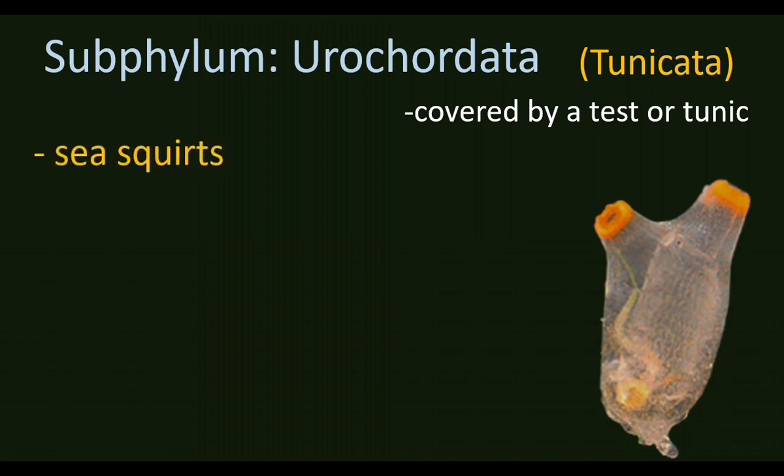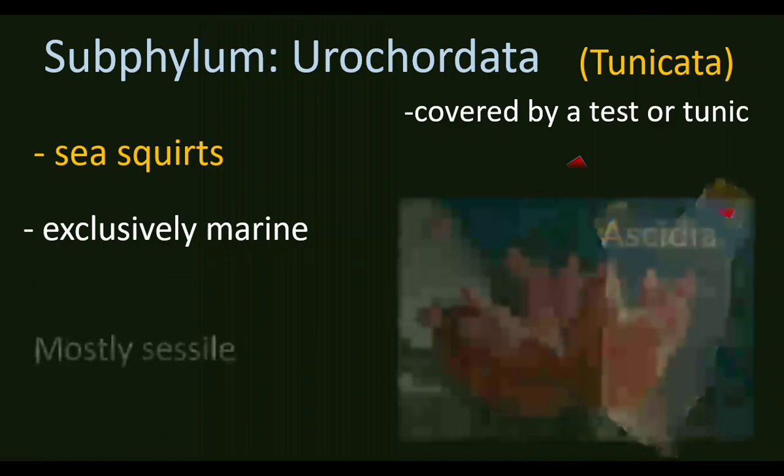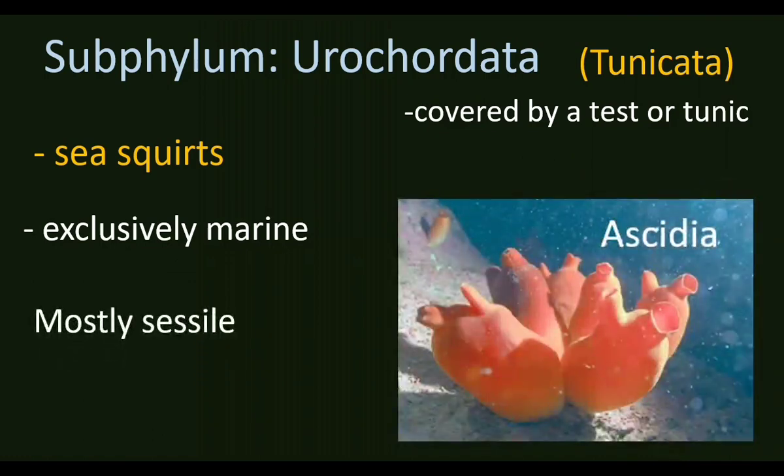They are also called sea squirts because they squirt the water. They expel the water. Water gets into the body through one opening, called the mouth, and water is expelled out through another opening called the atriopore. Since they squirt the water, they are called sea squirts. They are exclusively marine organisms, mostly sessile. Sessile organisms are attached forms.